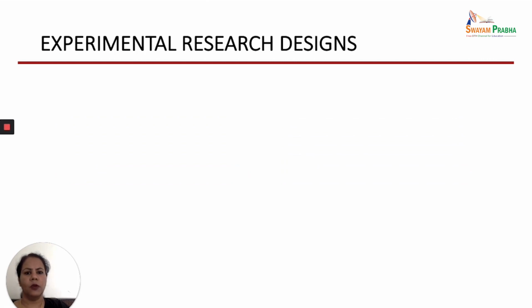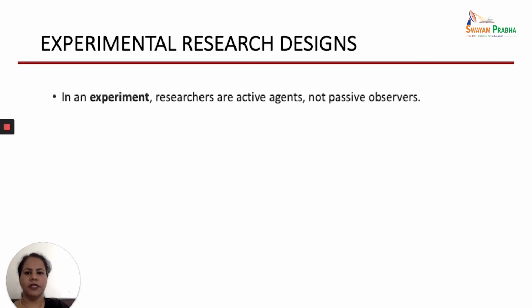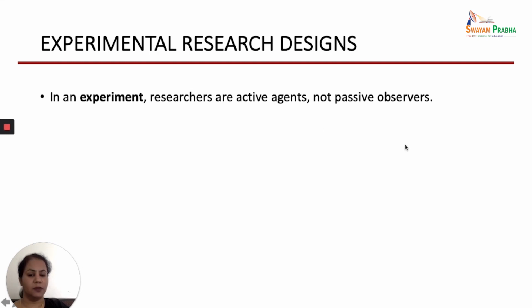So let us talk about the experimental research design. As I have already told you, in an experiment, researchers are active agents. They are not passive observers, because here they are introducing some interventions. They are making some change in the independent variable.